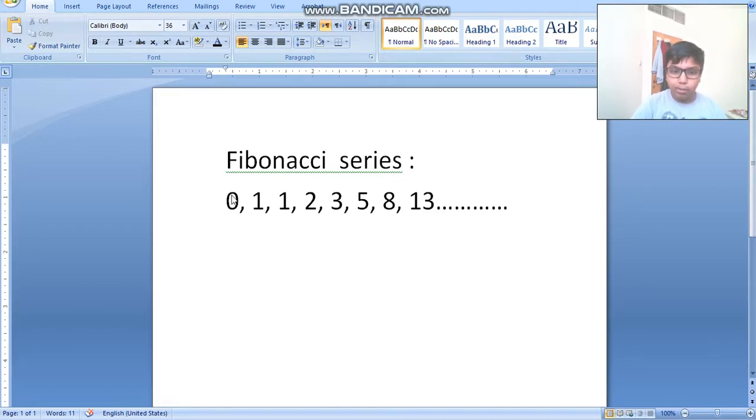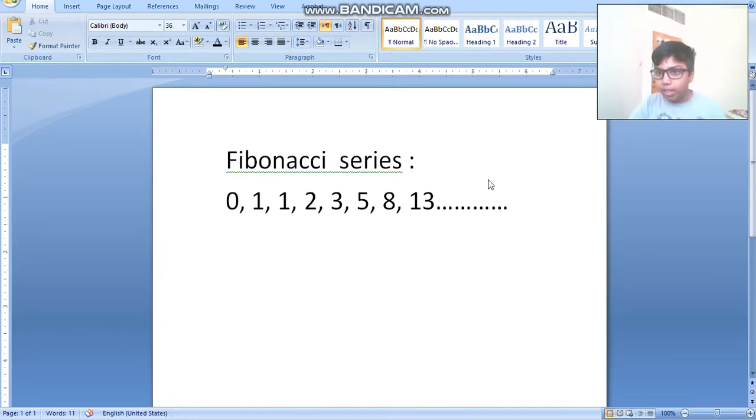Like 0 plus 1 equals 1. This is the sum of this and this. These two are the previous numbers for this number. So this is the sum of 1 and 1. And 3 over here, 3 is the sum of 2 and 1. 5 is the sum of 3 and 2. 8 is the sum of 5 and 3. 13 is the sum of 8 and 5.